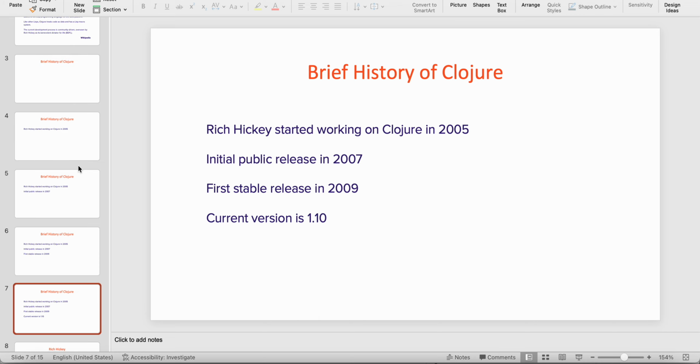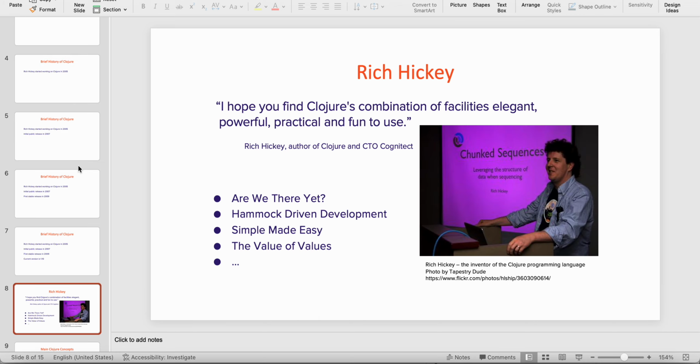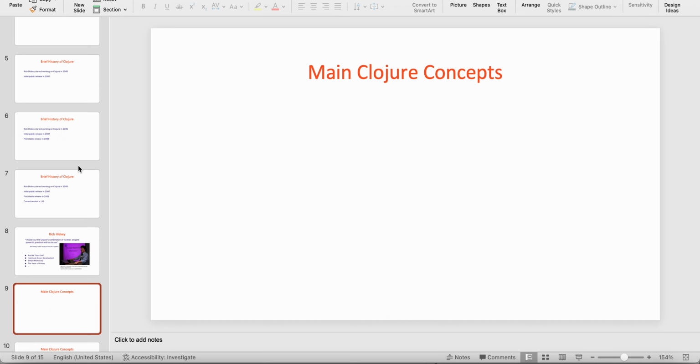And the current version is 1.10. So this is Rich Hickey. He is a CTO of Cognitect and the author of Clojure. This is a famous quote by Rich, and I hope you will find Clojure a combination of facility, elegant, powerful, practical and fun to use.